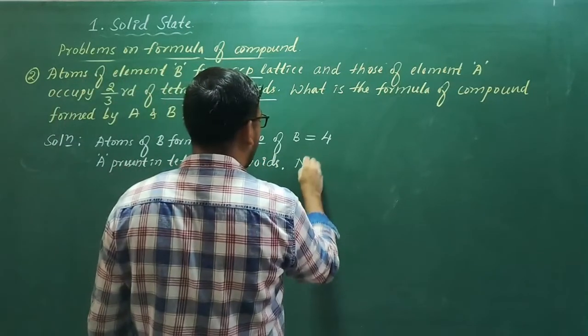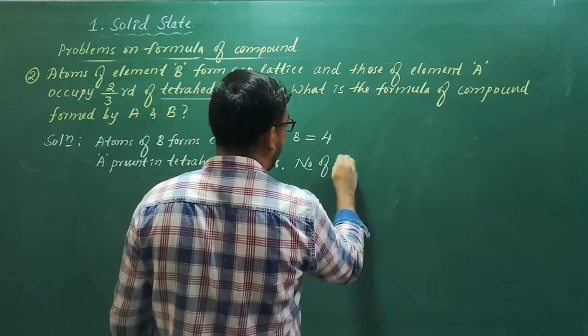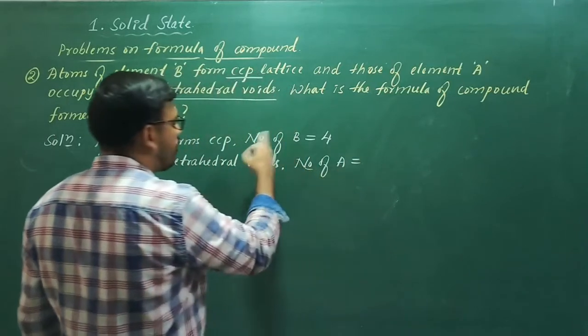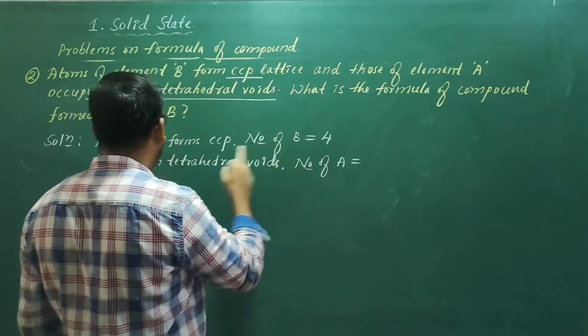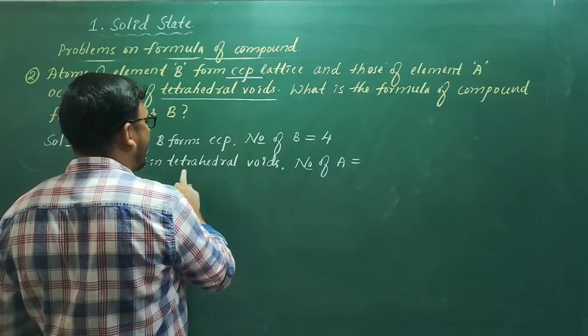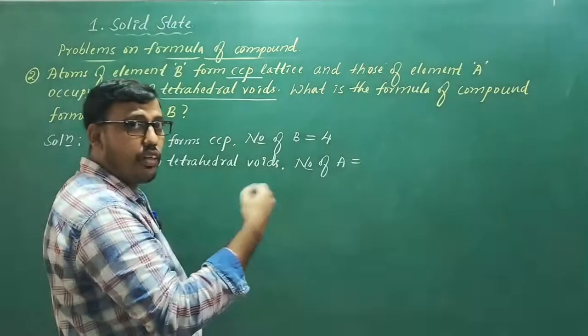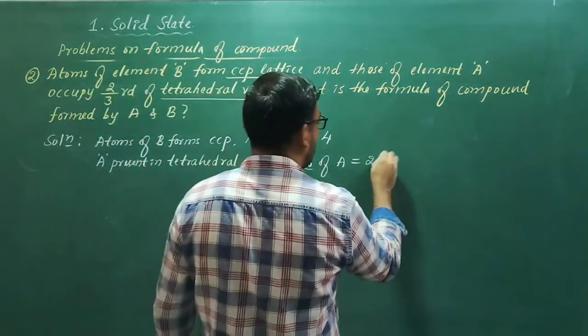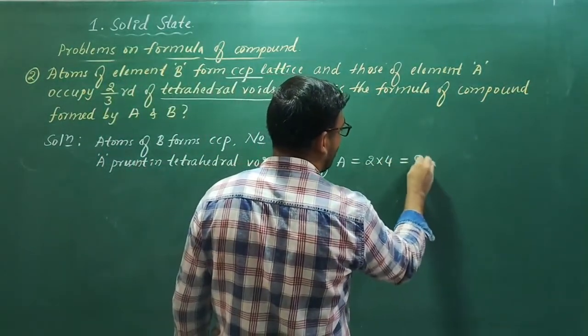So what is the number of A? If the number of close packed spheres is n, then the number of tetrahedral voids generated will be 2n. So that's why it is 2 into 4, that is equal to 8.